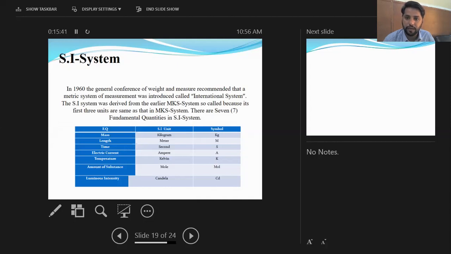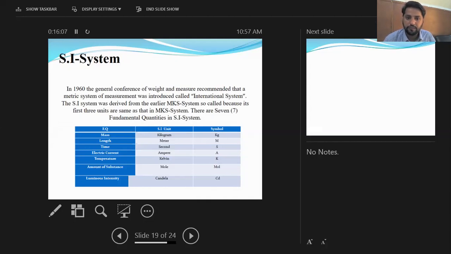Physics developed a lot in that century, and many quantities were discovered. The earlier system was simply an old system, and there was a lot of difference in the measurement. But the SI system is based on seven fundamental quantities, three of which were taken from the MKS system, and the others were newly discovered.